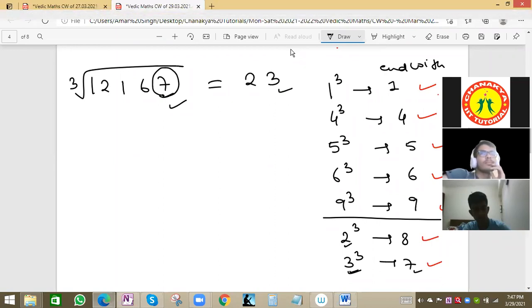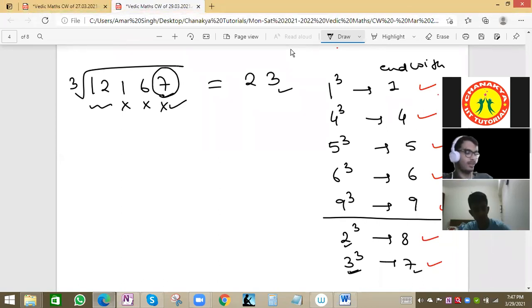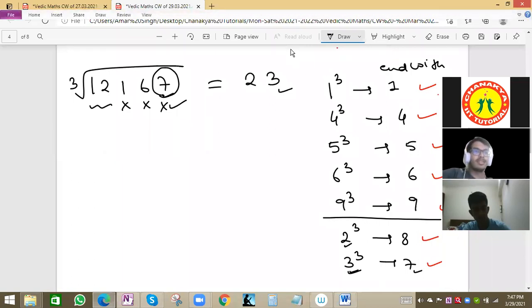Now first, to identify the last value 7. This number is a perfect cube, so the cube root will end with 3. Next, we will ignore the last 3 values, and now we'll focus on 12. We have to see which number has cube value 12 or less than 12. This is only 2, because if you take 3, 3 cube is 27, so we'll take 2.